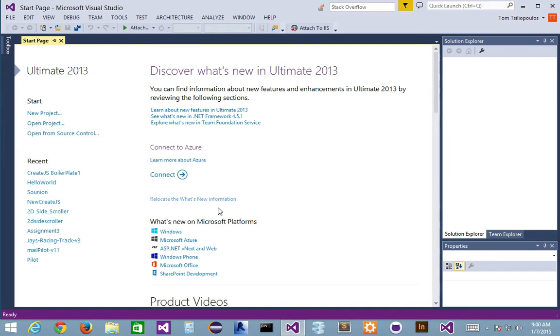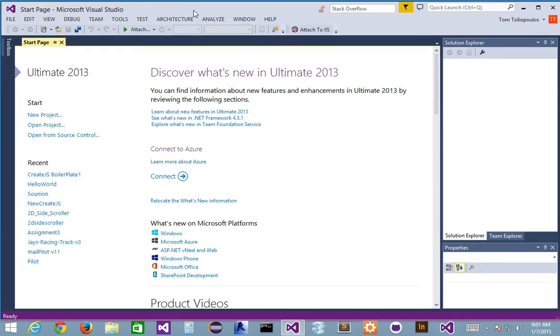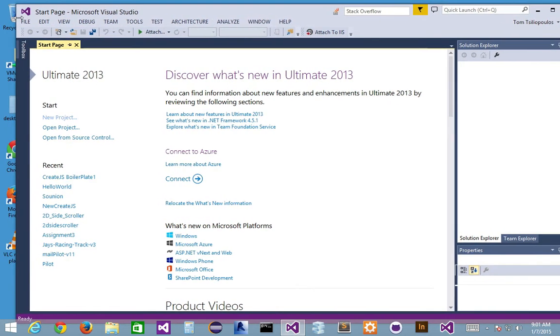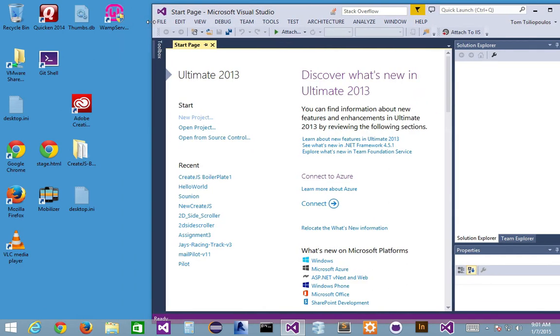Okay. So let's go right into Visual Studio 2013. And let's talk about a little bit more. And unfortunately, I'm going to have to shrink my screen a little bit here because you can't see it all. And I apologize. I will fix this somehow. There we go.